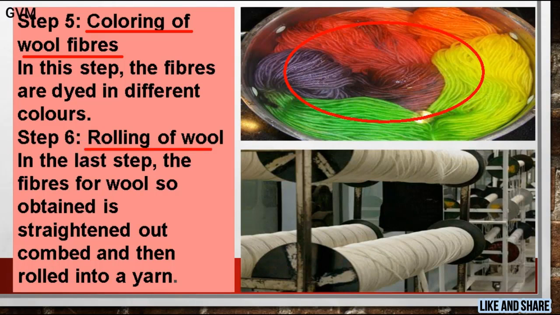Now students, this is the last step of obtaining wool from fleece, and in this step the fibers of wool so obtained are straightened out and combed, then rolled into yarn as shown in the figure. And that's how ultimately fine quality yarn is obtained from the fleece of sheep.